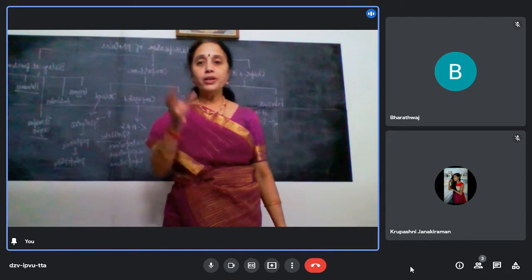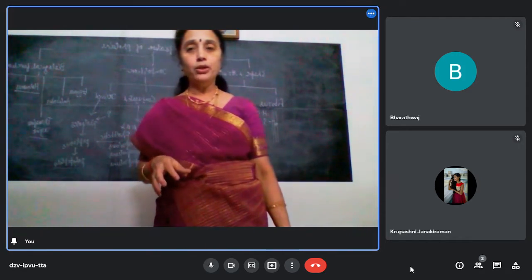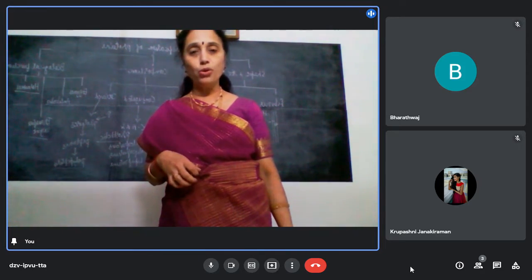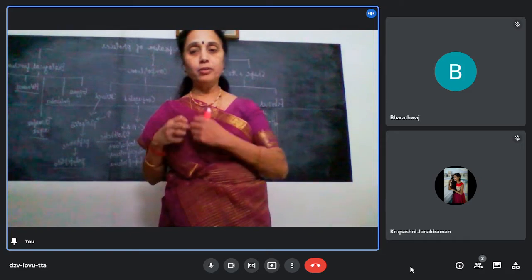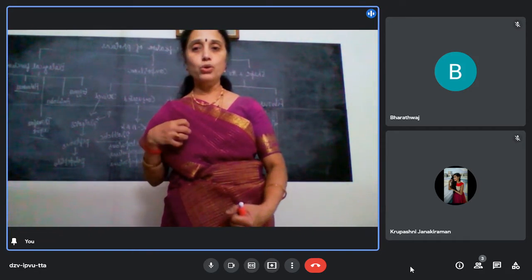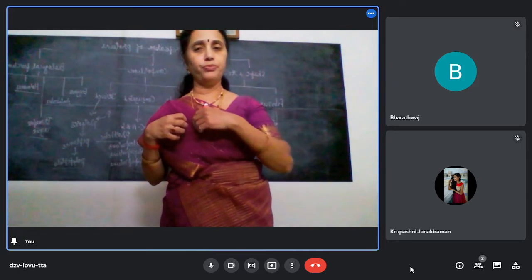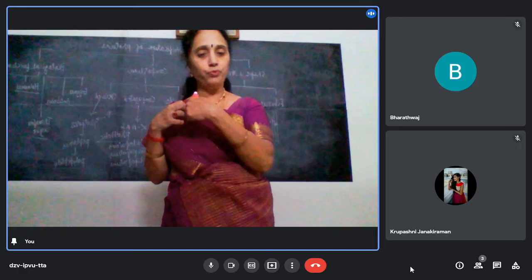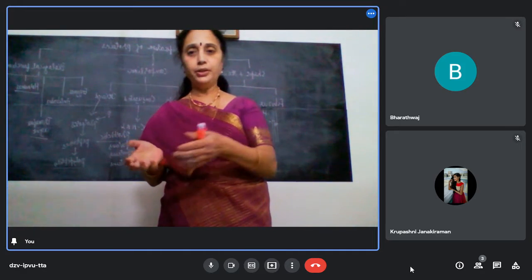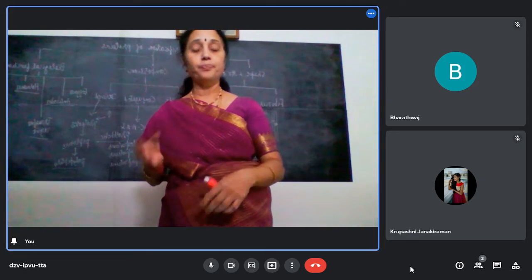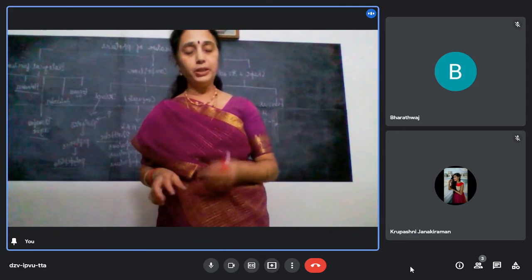Insulin. So in a normal person, what will happen? You will have the proper amount of insulin. Even if you take excess glucose, it will not stay in the blood. It will be stored as glycogen. Whenever the glucose level goes down, it is a natural phenomenon, glycogen breaks down to give the necessary amount of glucose. You know, 70 to 100 or 110 milligrams per deciliter, it will give you that.